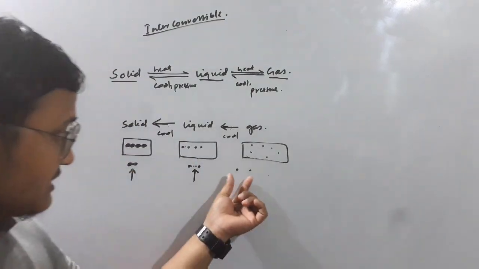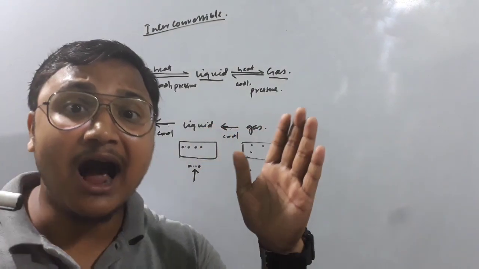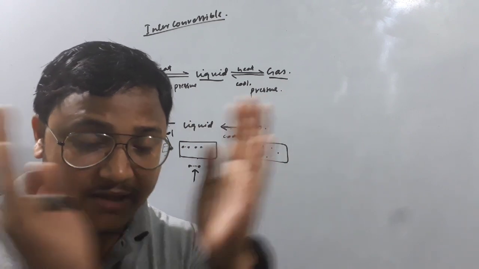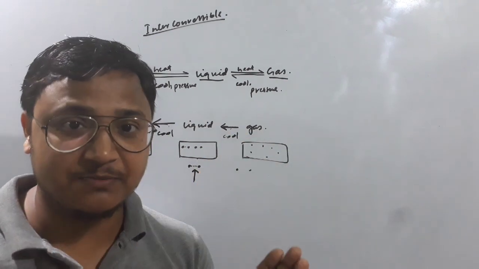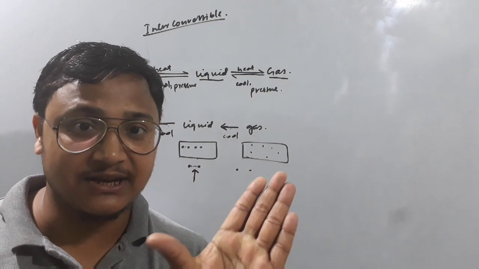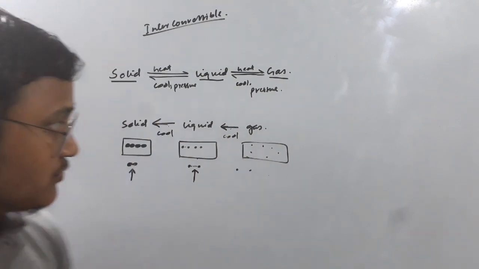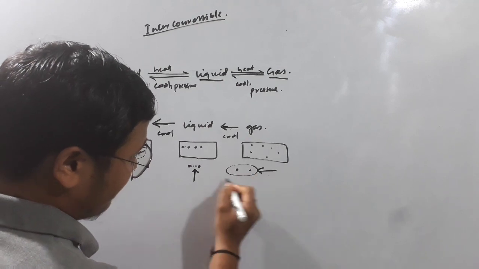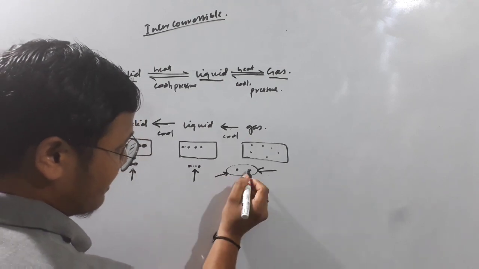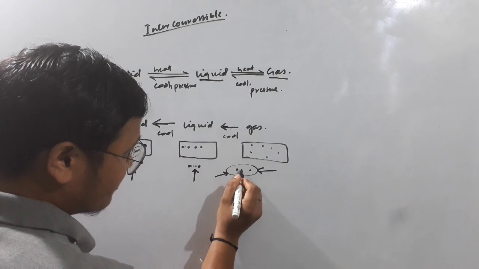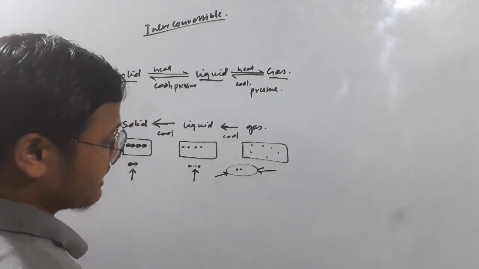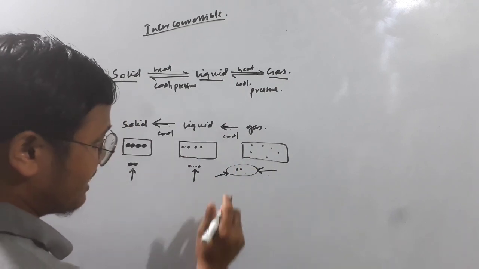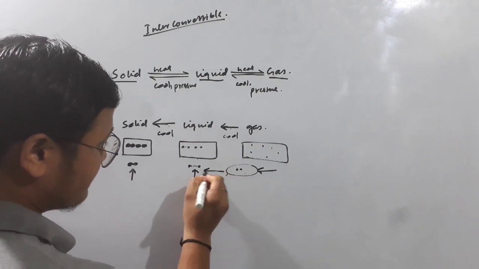Why? Because these gas particles are highly compressible. We can compress them because they have more free spaces between them, so we can compress them easily. Once the pressure is applied among these gas particles, they are held close. So it will come closer to a certain extent with a small amount of pressure, and it will convert to liquid.